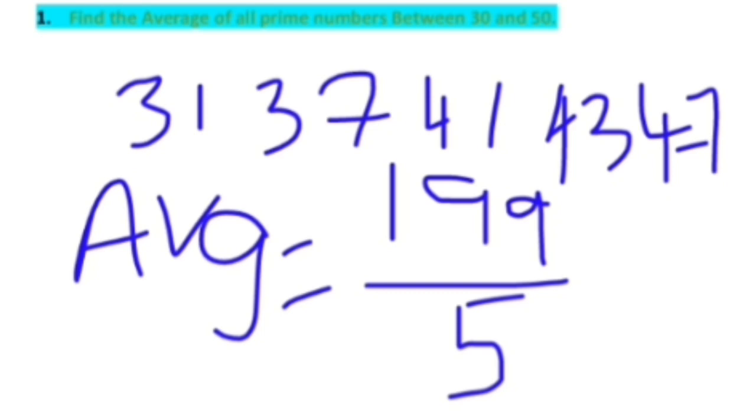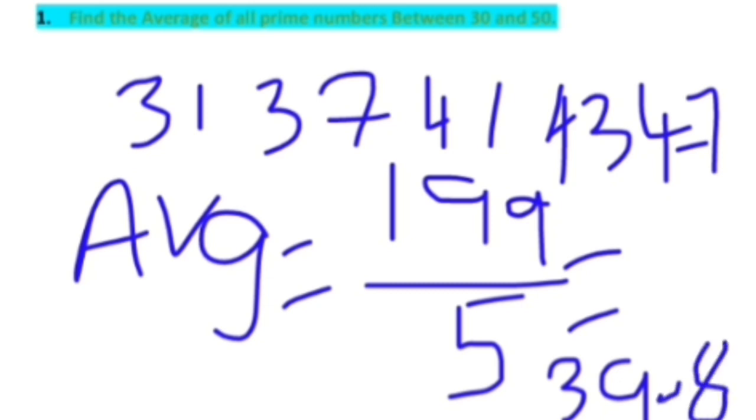So calculate 200 by 5. 200 by 5 is going to be 40. But we want the answer for 199 by 5 only, so the answer is exactly 39.8. So the average of all prime numbers between 30 and 50 is going to be 39.8.